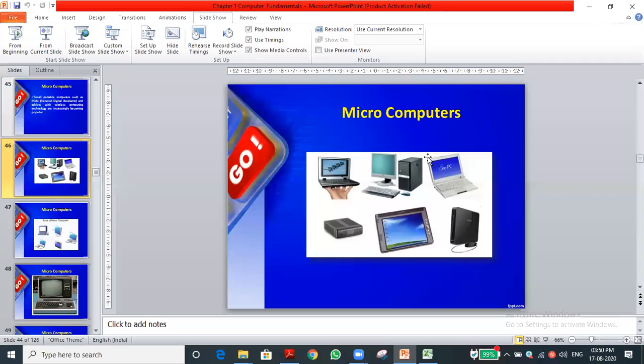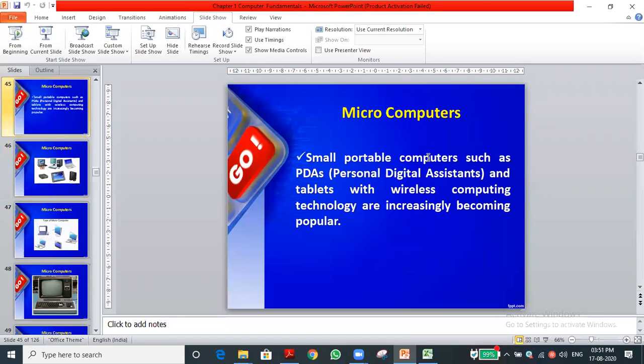What is the full form of PDA? Personal Digital Assistant. That is, we are using the tablet, no? That is called a PDA. Personal Digital Assistant is the full form of PDA.